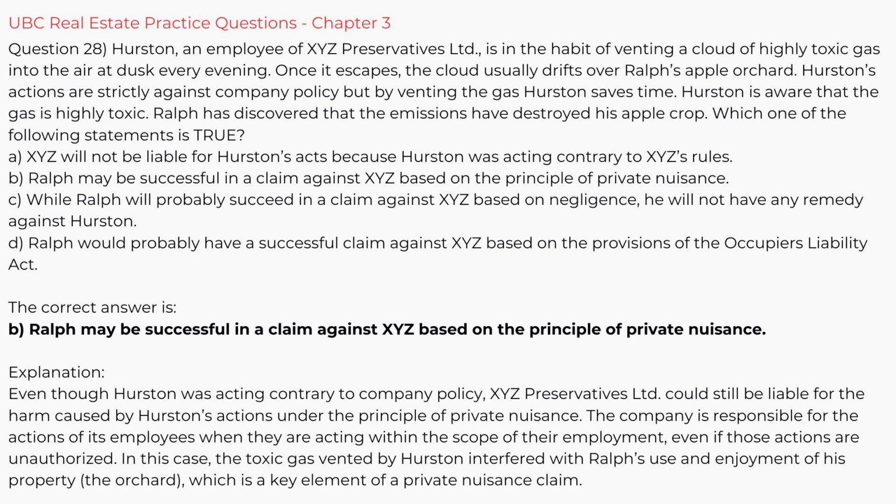C. While Ralph will probably succeed in a claim against XYZ based on negligence, he will not have any remedy against Hurston. D. Ralph would probably have a successful claim against XYZ based on the provisions of the Occupier's Liability Act. The correct answer is B. Ralph may be successful in a claim against XYZ based on the principle of private nuisance.